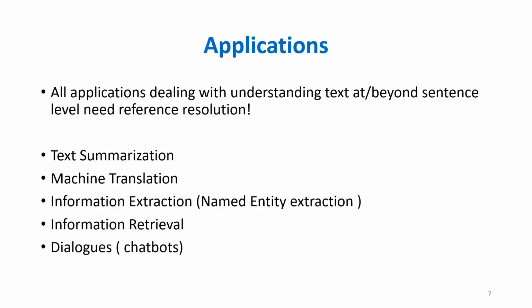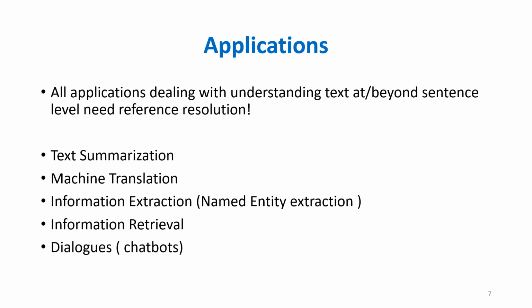Information retrieval: in search engines, when we are giving weightage to the indices, when we are building an index for a particular web page, we definitely need to understand that those noun phrases which are referring to the same person are to be counted together when we are giving them the weightage.